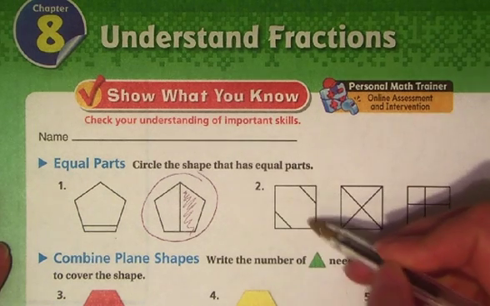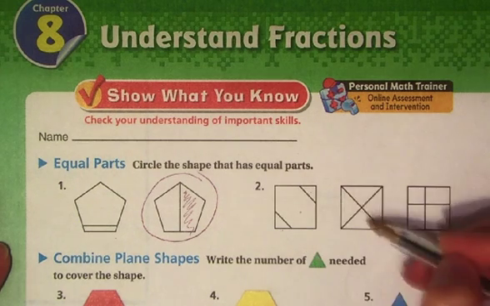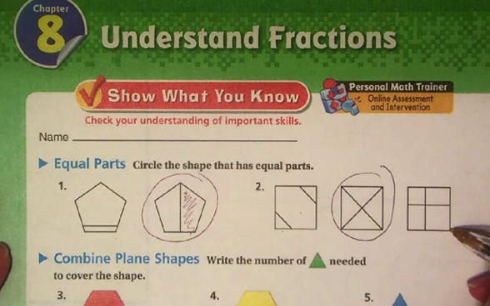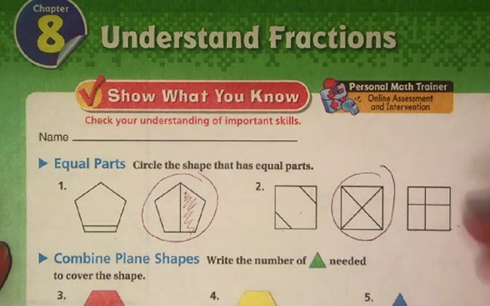Number 2, I want the big piece. No one would be happy with the small ones. This is equally fair. Is this? Not quite. If this had been cut a little differently, it would have worked.